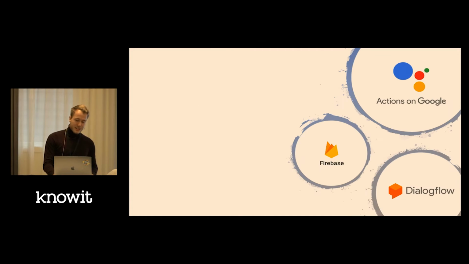We will build this virtual assistant using Actions on Google, which is Google Assistant's development platform, and using Firebase for hosting our own functions. So our assistant can talk with our code and our API, and also a database in Firebase. And mainly we'll be using Dialogflow, which is a development suite for creating conversational experiences and interfaces. This one is powered by Google's machine learning, so Dialogflow will do most of the heavy lifting.